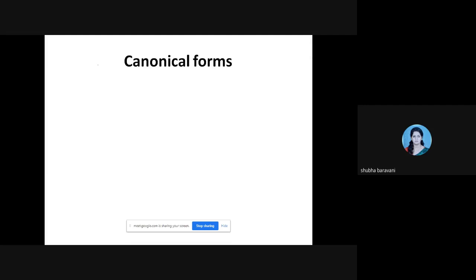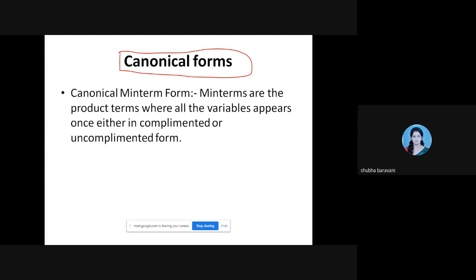So, talking about canonical forms, there are two canonical forms. One is SOP, one is POS. SOP is your min term, POS is your max term. So, what is a canonical min term form? Min terms are the product terms where all the variables appear once in complemented or uncomplemented form.